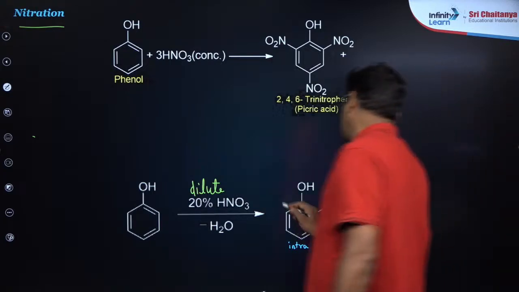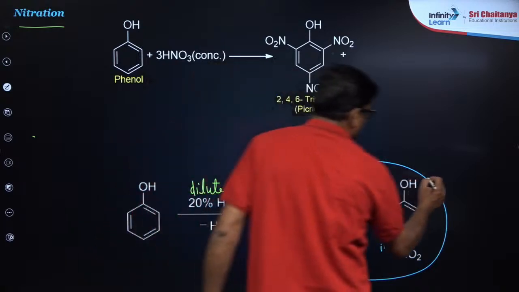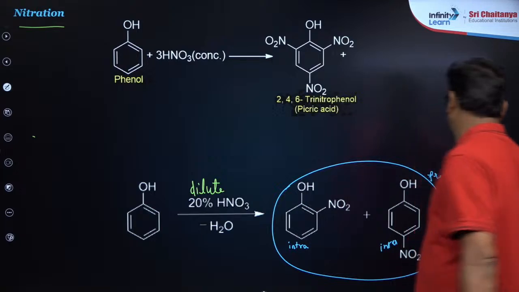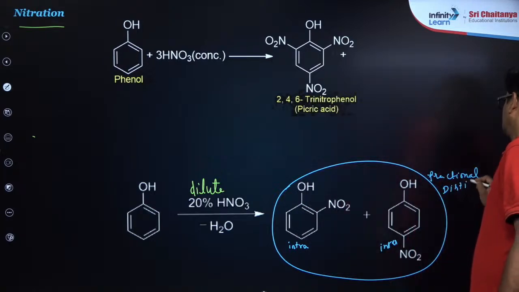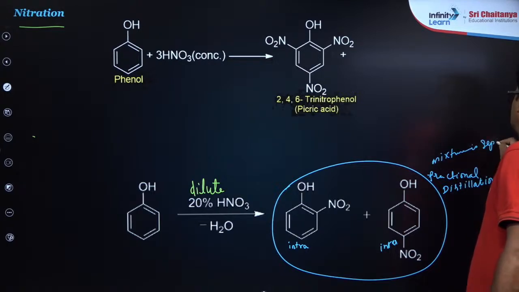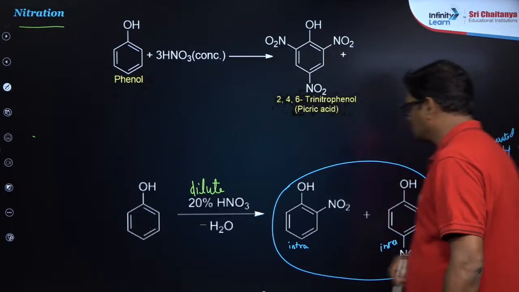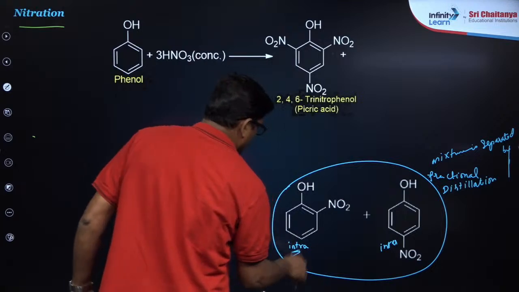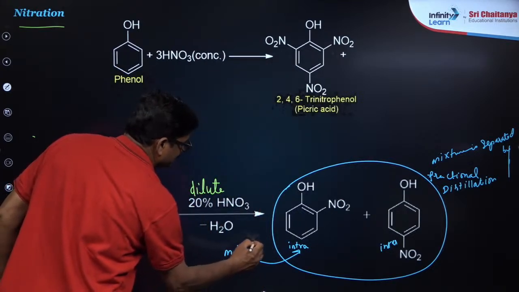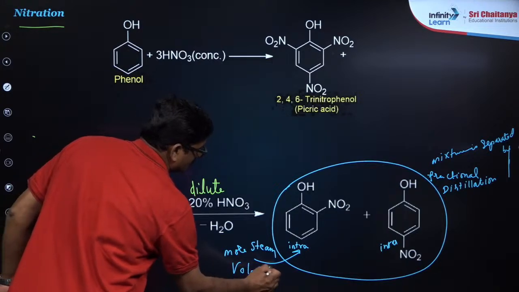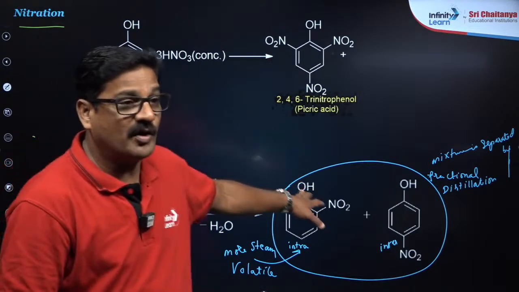Because of that, this mixture is separated by fractional distillation. So, which is more steam volatile? This is more steam volatile. So, we are connected to hydrogen bonding also.